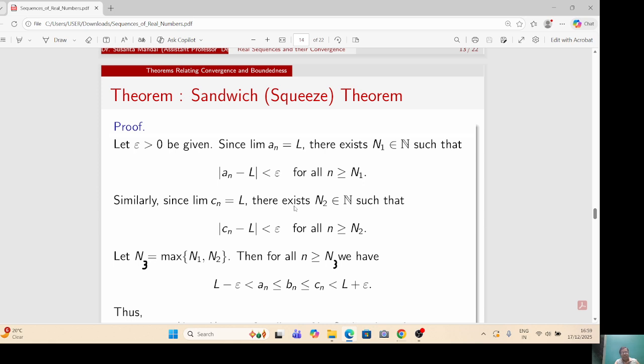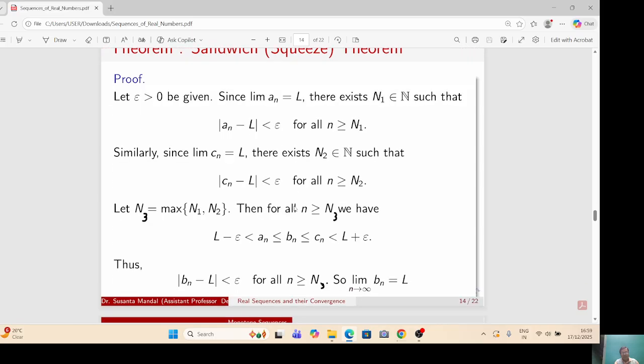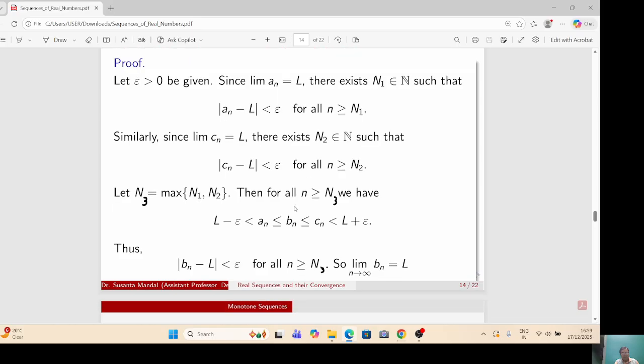Now we take n3 equal to maximum of n1 and n2, and then both inequalities hold. Then combining these inequalities, L minus epsilon less than a_n less than or equal to c_n less than or equal to b_n less than L plus epsilon. Thus, for n greater than or equal to n3, mod of c_n minus L less than epsilon. So limit n tends to infinity, c_n equal to L.